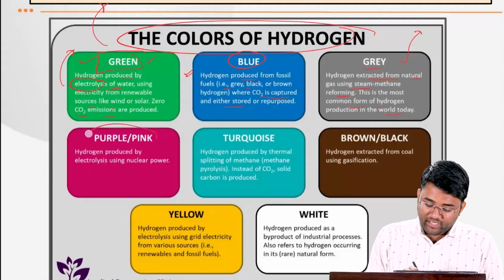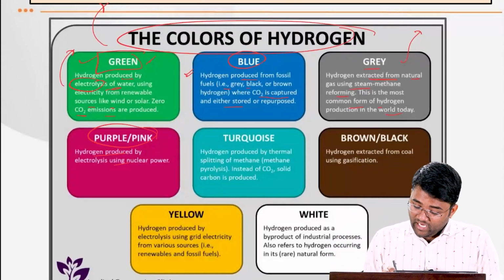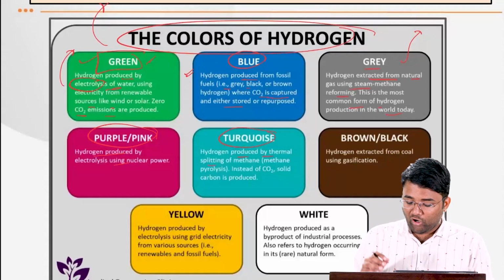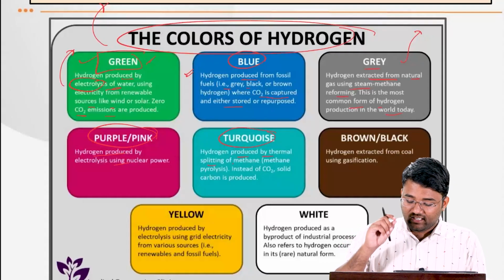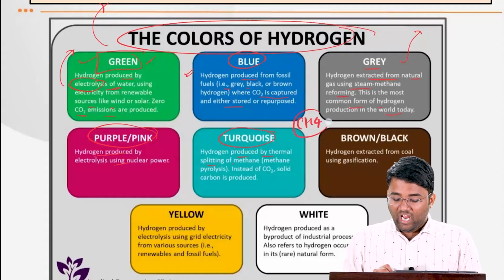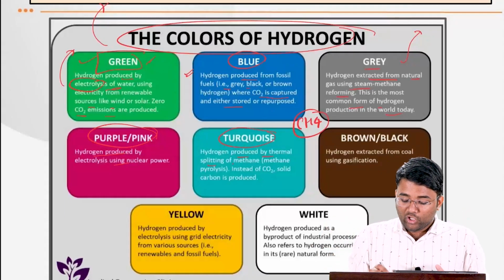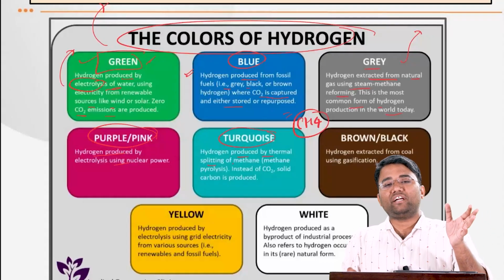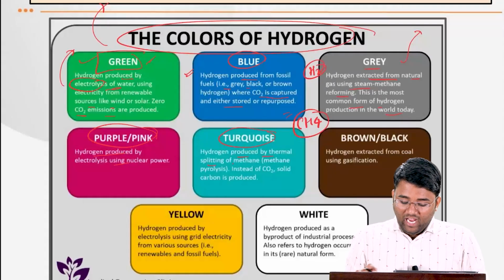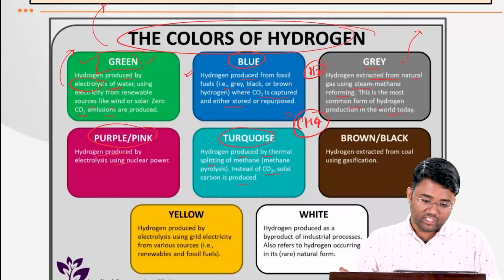Then we have purple or pink hydrogen, which is produced by electrolysis using nuclear power. And then we have turquoise hydrogen, which is produced by thermal splitting of methane. As the name suggests, thermal splitting of methane. What is the formula of methane? That is CH4. And thermal means we are providing heat. Splitting means we are splitting the CH4. So when we provide heat and CH4 splits, it leads to production of hydrogen. And instead of CO2, solid carbon is produced when we split this CH4.